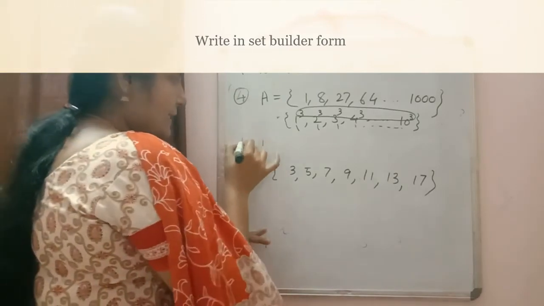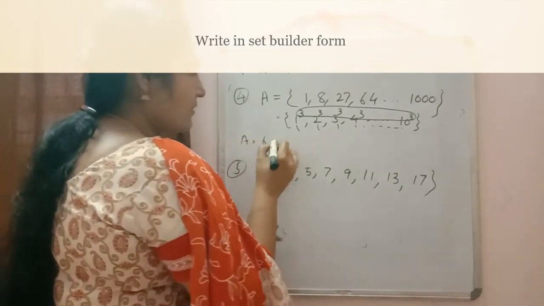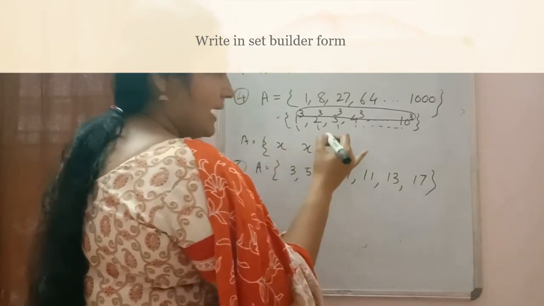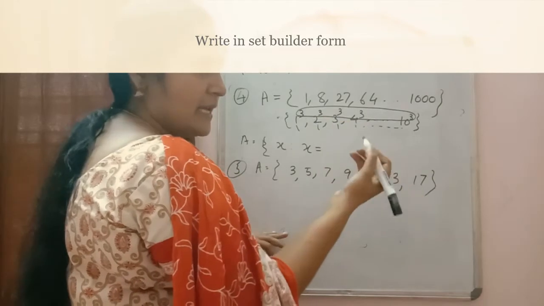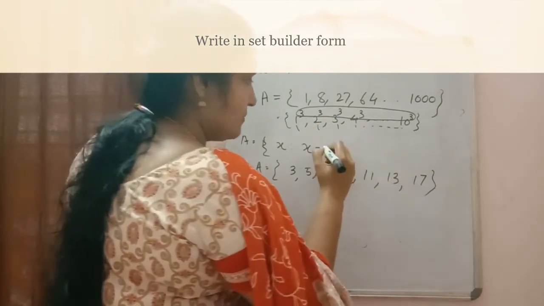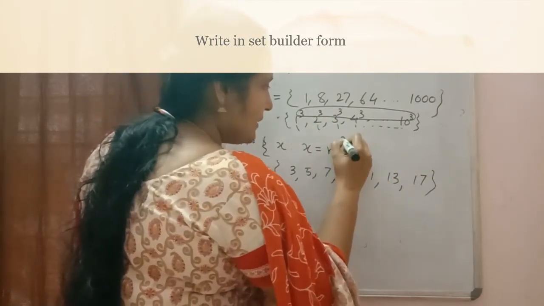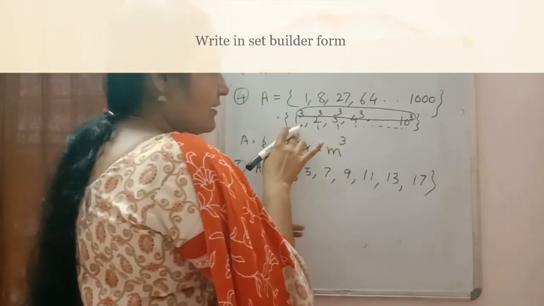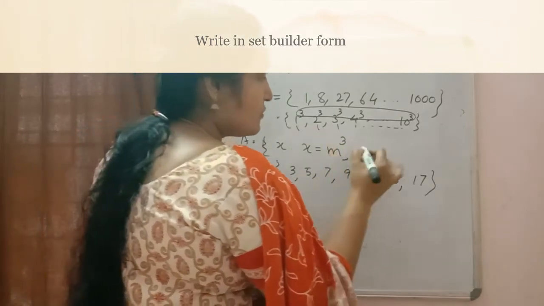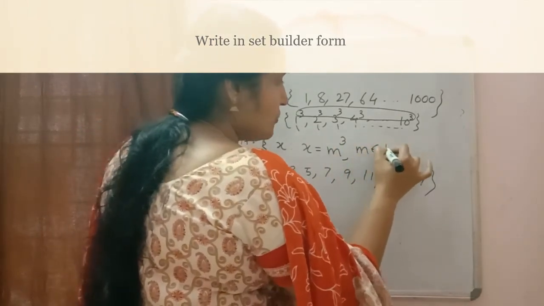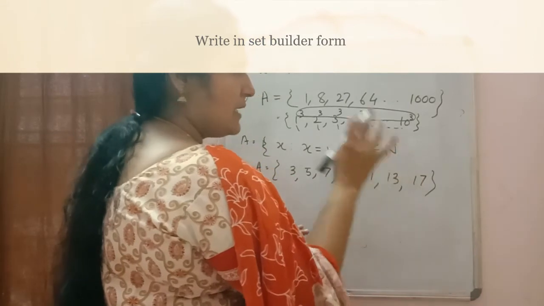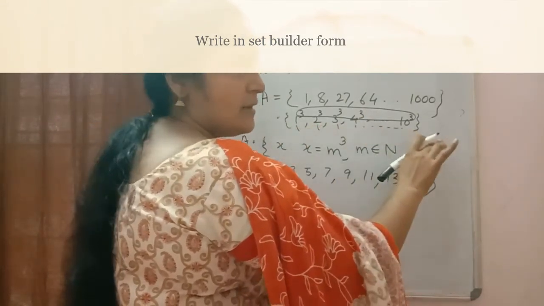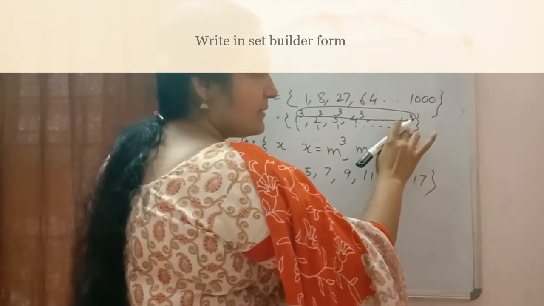So we will write in this way. A is equal to set of all x such that x is equal to m I am taking. If you want you can take any other alphabet there. It depends on you. So I am writing x is equal to m cube. And our smallest value of m is 1 only. So we can write m belongs to n. m belongs to n meaning that is a natural number. And whether we have taken all the natural numbers? No. We have taken the number till 10.